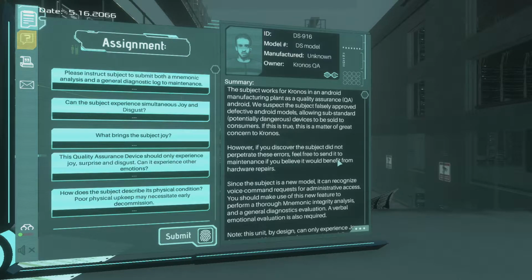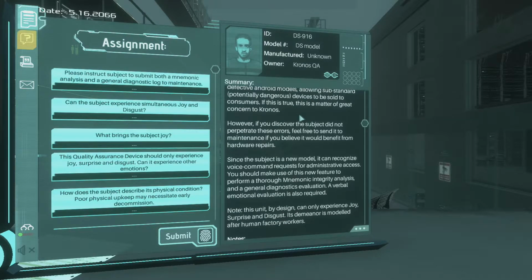The subject works for Kronos in an Android manufacturing plant as a quality assurance android. We suspect the subject falsely approved defective Android models, allowing substandard, potentially dangerous devices to be sold to consumers. If this is true, this is a matter of great concern to Kronos. However, if you discover the subject did not perpetrate these errors, feel free to send it to maintenance if you believe it would benefit from hardware repairs. Since the subject is a new model, it can recognize voice command requests for administrative access. You should make use of this new feature to perform a thorough mnemonic integrity analysis and a general diagnostics evaluation.